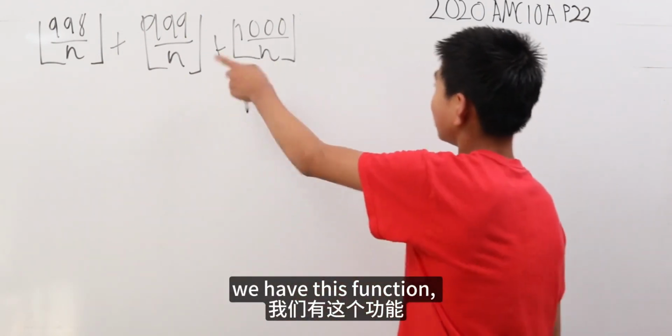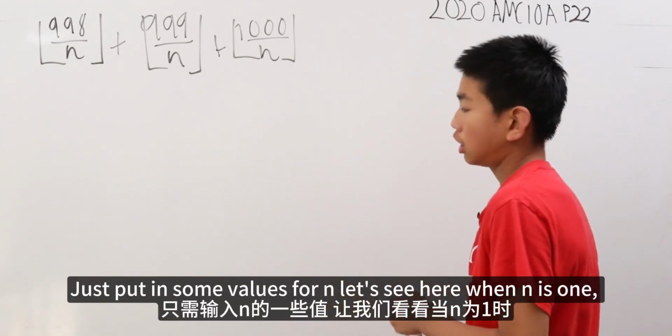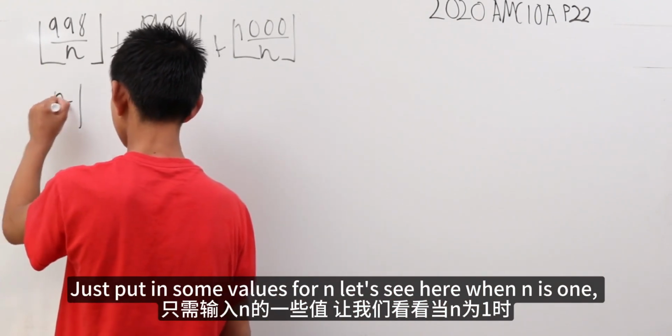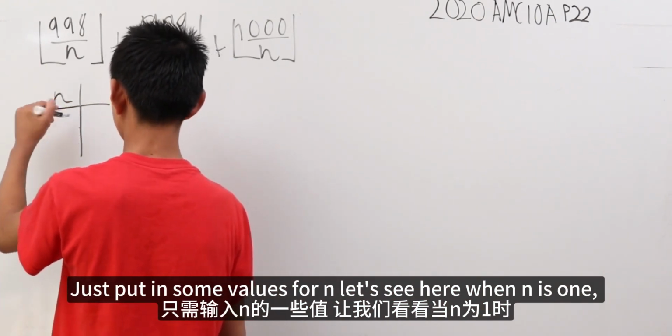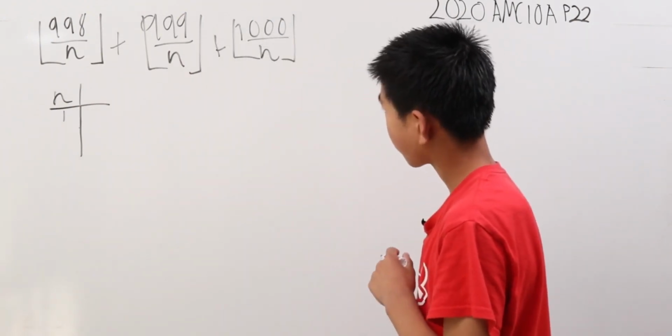So we have this function and it seems pretty intimidating, but let's just put in some values for n. Let's see here, when n is 1, is this divisible by 3?